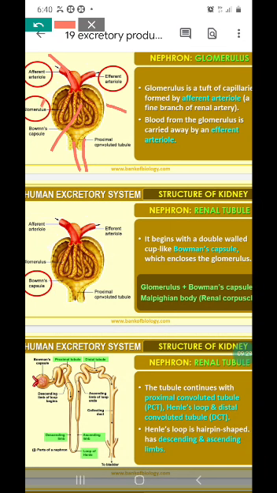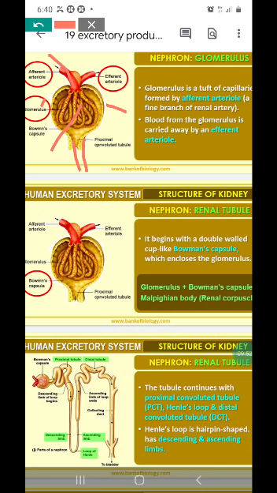Now the glomerulus plus the Bowman's capsule together is called the Malpighian capsule, not Malpighian tubules, which are the excretory organ of cockroaches and insects. This is the Malpighian body or Malpighian capsule, you can say.